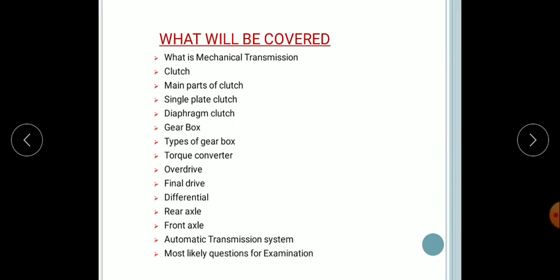Before beginning this session, we need to know what this mechanical transmission is. Mechanical transmission is a transmission that transmits the power developed by the engine of an automobile to the driving wheels, and is known as a transmission system. It is composed of a clutch, the gearbox, the propeller shaft, the universal joint, the rear axle, the wheels and the tires.